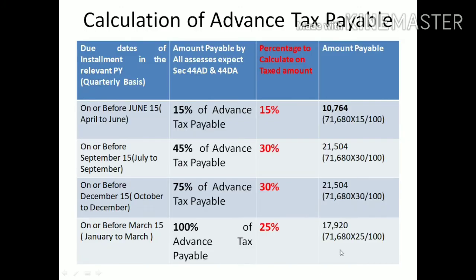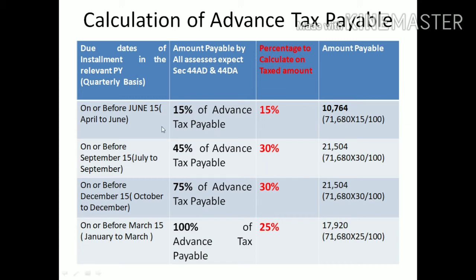On this amount, the advance tax payable will be calculated on a quarterly basis. The first quarter consists of 3 months: April, May, June. The due date is on or before 15th June. How much needs to be paid as advance tax?